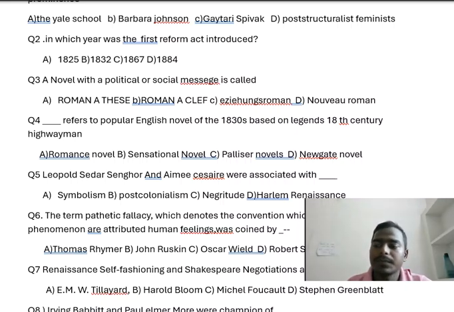And write down, the Representation of the People Act 1832 fundamentally changed the electoral system in England and Wales.